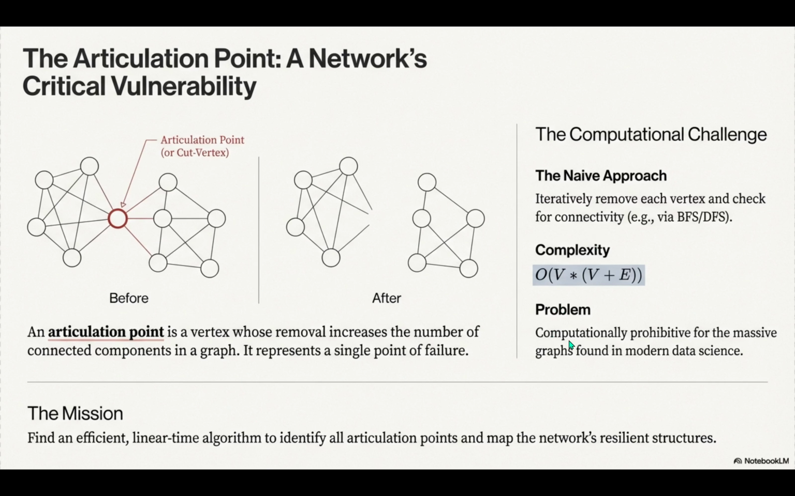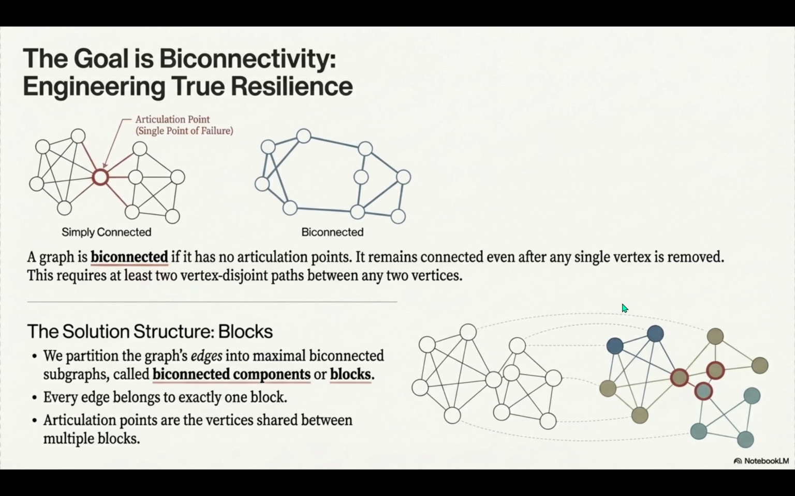It's completely unfeasible. So our mission today is to understand the brilliant breakthrough by John Hopcroft and Robert Tarjan in 1973. They found a way to solve this in one elegant pass. They could analyze a system's entire resilience architecture in linear time. It was just a complete game changer. Okay, let's unpack how they pulled off this magic.